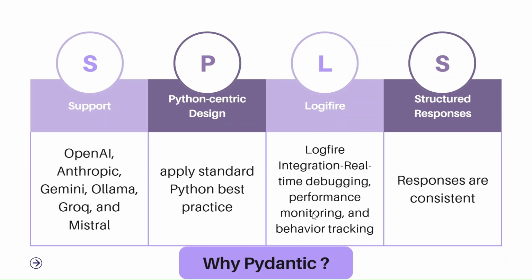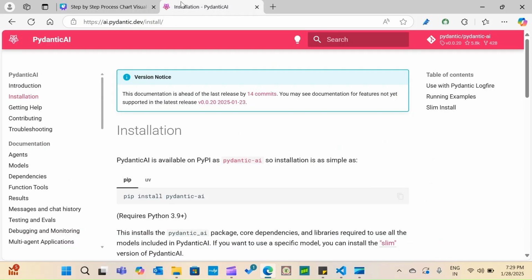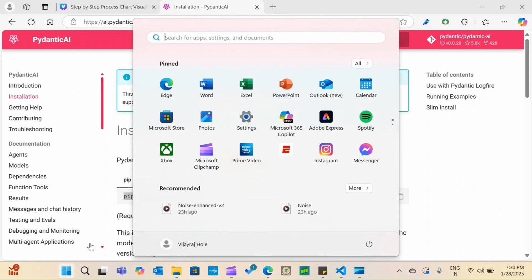So in the next step, let's understand how we can install the Pydantic framework. Installation of the Pydantic framework is very easy. What you need to do is copy this and go to the command prompt.